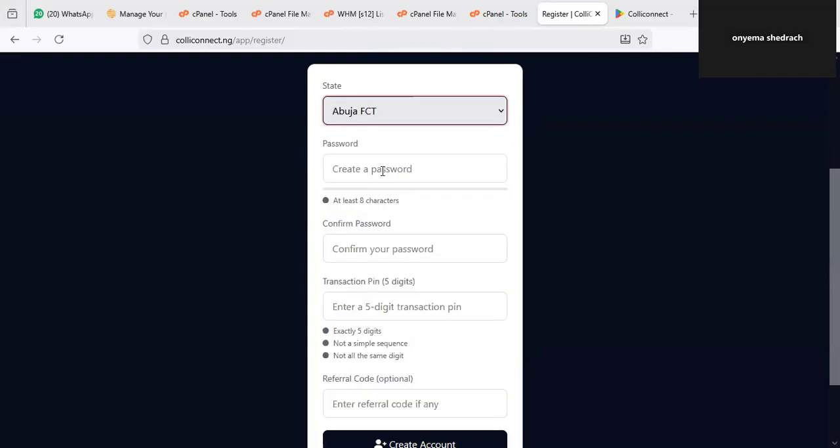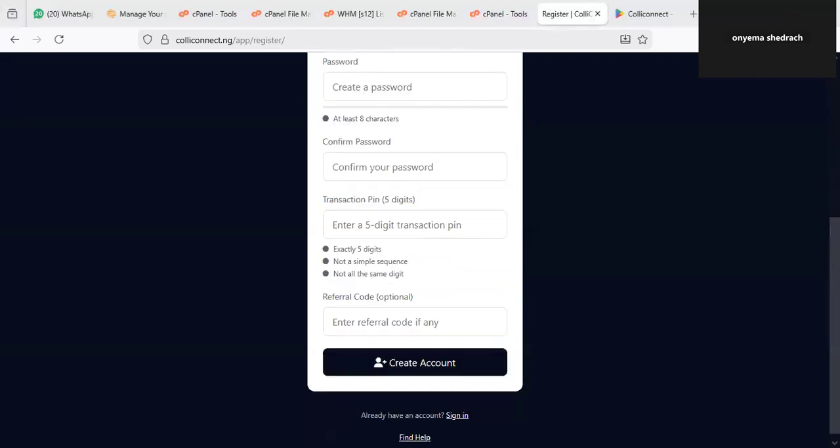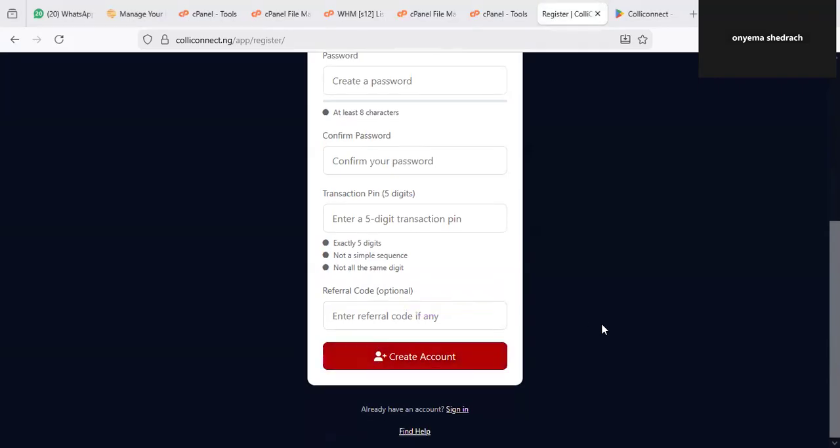Once you select your state, then put your password. Put a very strong password. You can see what the system is trying to tell you, that your password has to be 8 characters long. So you confirm the same password, then put a 5-digit PIN. This PIN is going to be needed for your transaction purposes. The next thing is, if you have a referral, you put it here, but if you don't, you leave it. Then you click on create account. Once you click on create account, it will automatically create an account for you. You also need to go to your email to verify your email for subsequent access to the system.